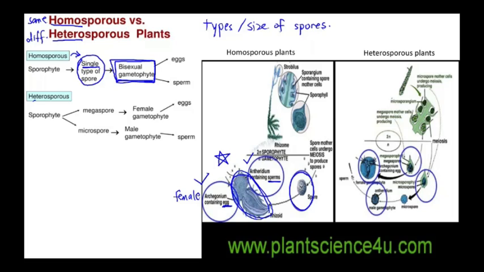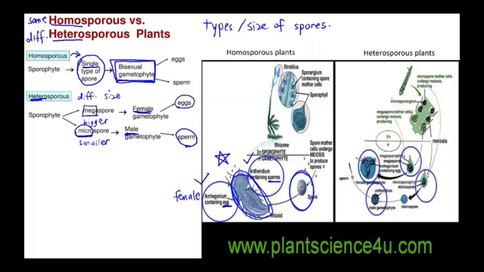What about heterosporous? Hetero means different. So we have different sizes of the spores. One that is bigger, we call the megaspore. Another one which is smaller, we call the microspore. As you learned before, the megaspore, the bigger spore, will form the female gametophyte that produces eggs, while the microspore, the smaller spore, will develop into the male gametophyte that produces the male gamete sperm.